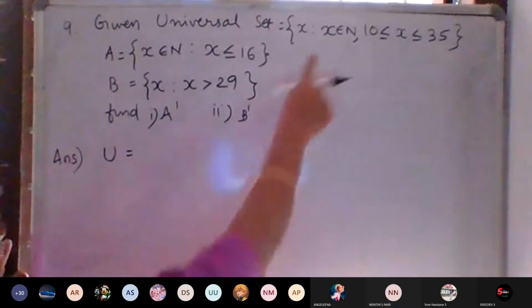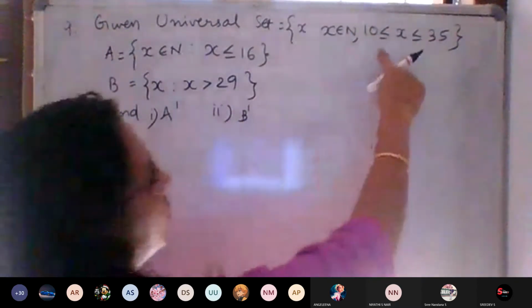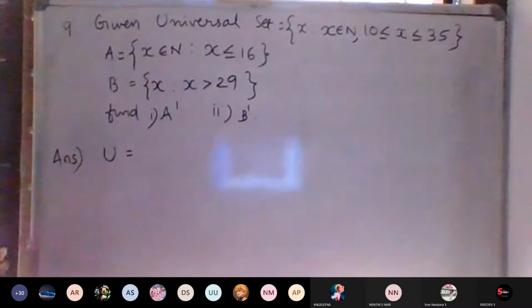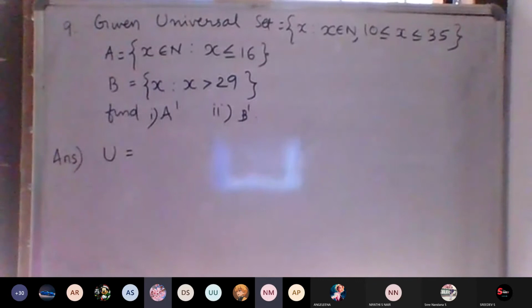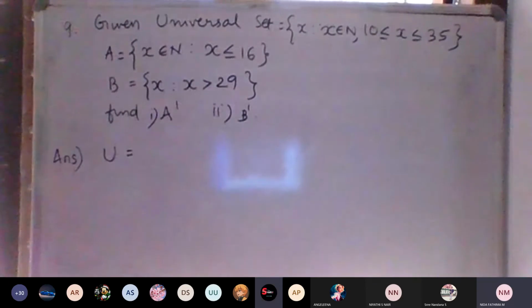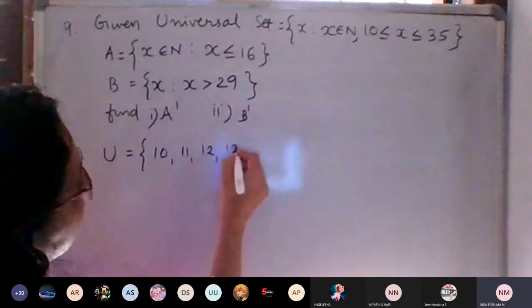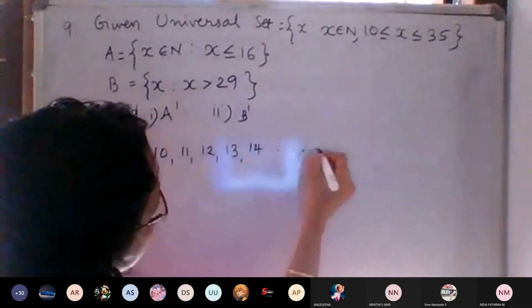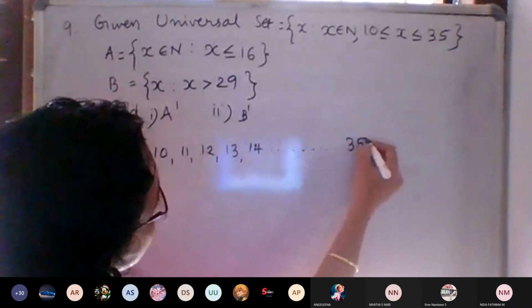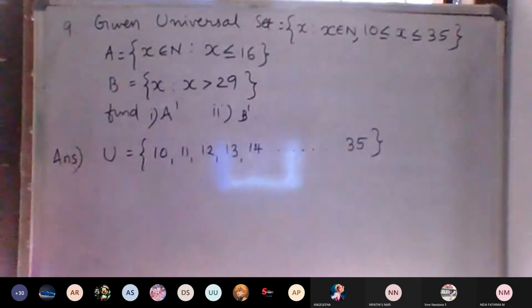So x belongs to N and 10 less than or equal to x less than or equal to 35 means what will be in between? 10 and 35. 10, 11, 12, 13, 14, don't write etc. and at last you write 35.